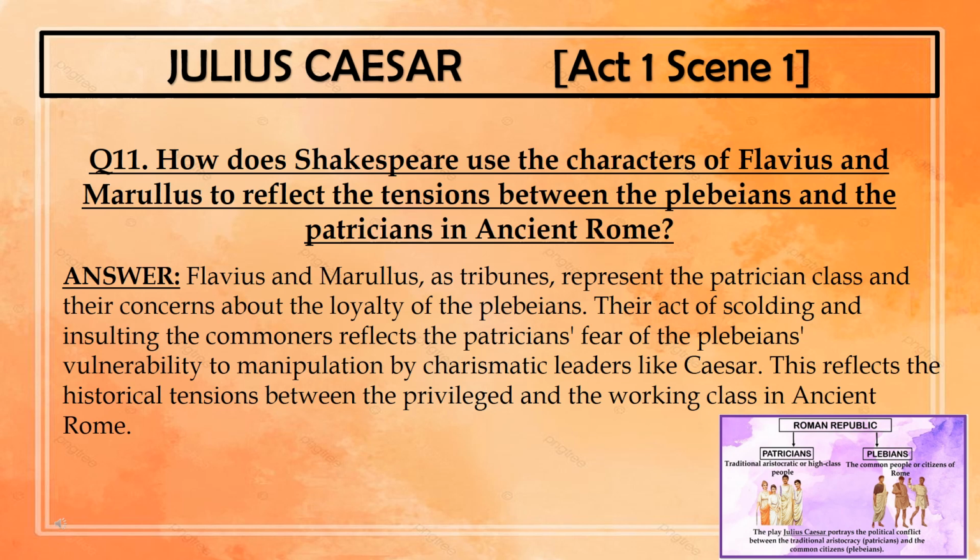Their act of scolding and insulting the commoners reflects the patricians' fear of the plebeians' vulnerability, meaning how they'll shift very easily to manipulation by charismatic and very strong leaders like Caesar. This also reflects the historical tension between the privileged class, that is the aristocratic class, and the working class in ancient Rome. So you see how this is a major theme, a major area where the examiner may question you.